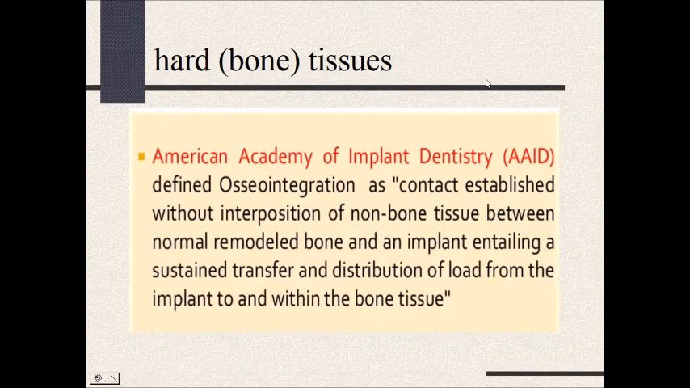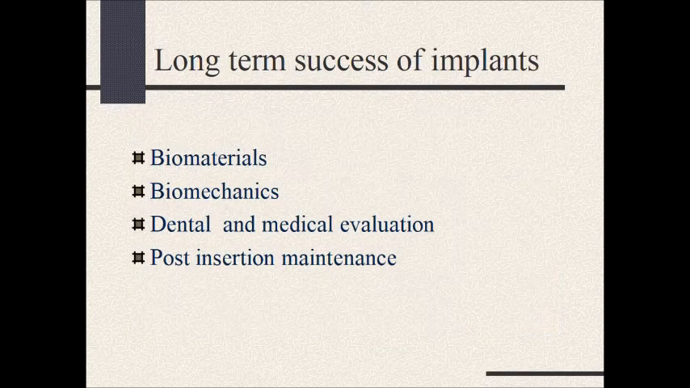And regarding hard tissues, osseointegration will be there. What is osseointegration? The contact established without interposing of non-bone tissues between normal remodeled bone and an implant, entailing a sustained transfer and distribution of load from the implant to and within the bone tissues. Long-term success of an implant depends upon the biomaterial, biomechanics, dental and medical evaluation, and post-insertion maintenance of the implant.